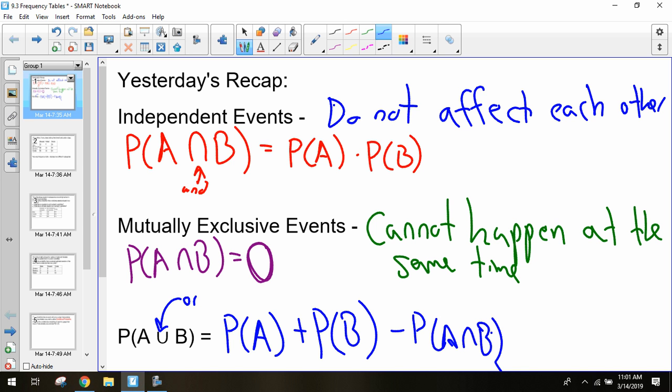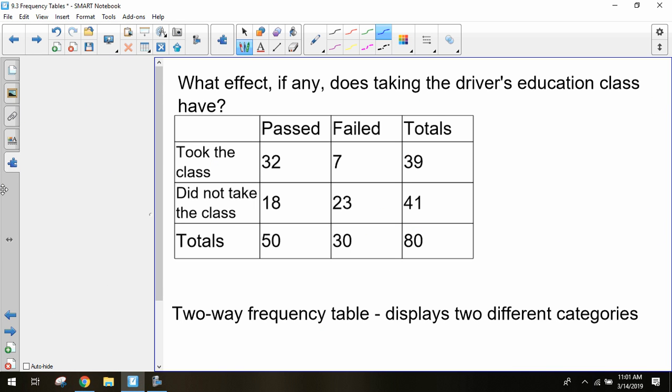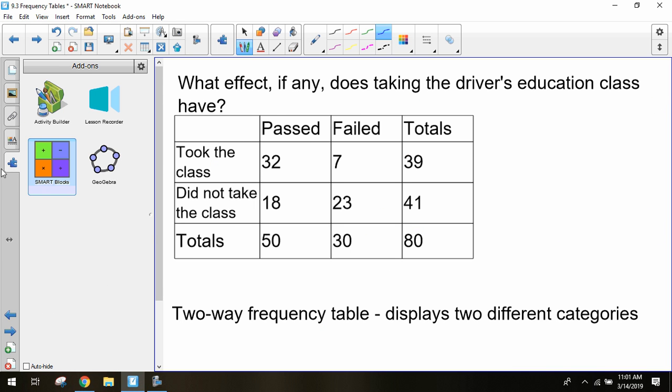So now we're going to talk about frequency tables. I don't have notes for you today like I did yesterday, so I apologize for that. But we're going to look at frequency tables. So we're going to look at some tables and figure out how can we pull probabilities from these tables, or how can we figure out what are the values of each of these numbers from these tables.